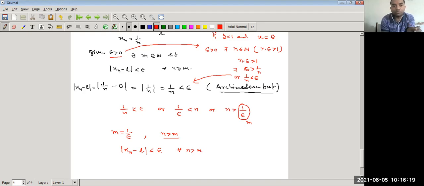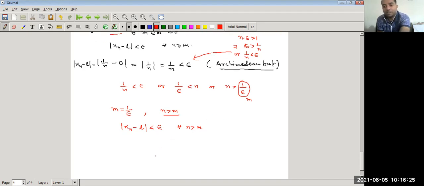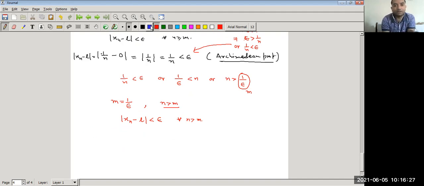Now come to the point of how this m depends upon epsilon. If we take a particular case, epsilon equal to 1 upon 10. Now 1 upon 10 is greater than 0.